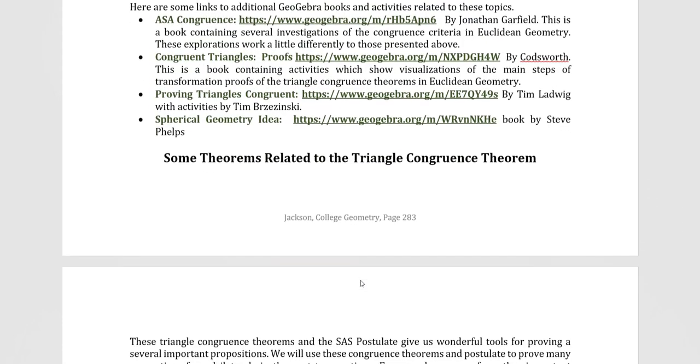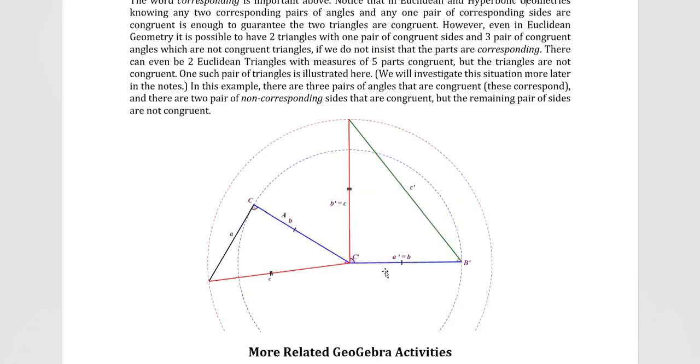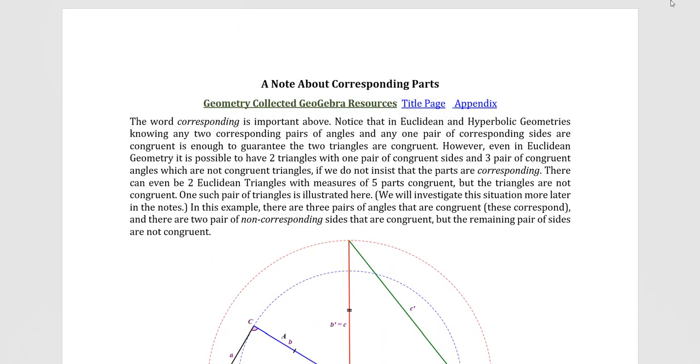All right. I think that's a good summary of what we've done so far in our investigations. So we have investigated triangle congruence. We have seen that we had to accept side angle side as a postulate, and we have proved the angle side angle, angle angle side, the isosceles triangle theorem, and the side side side congruence theorems.